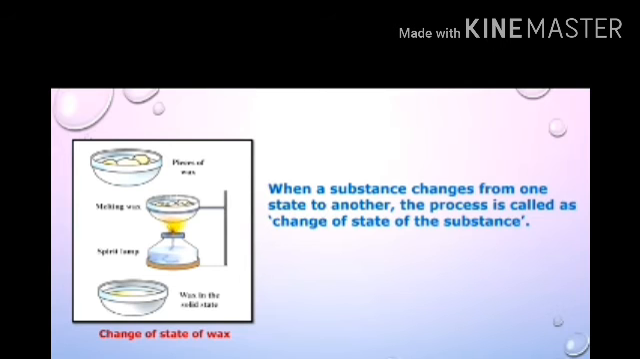So from that activity we conclude that when a substance changes from one state to another, the process is called change of state of the substance. That means solid converts into liquid, and liquid converts into gas. That is the change of state of the substance.